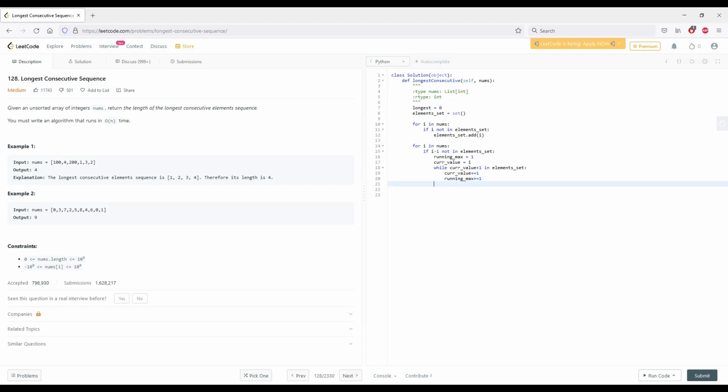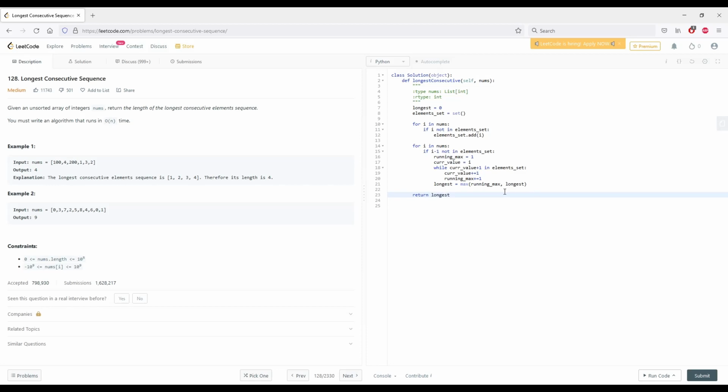Increment it. And once we're done, we're just going to set longest to be the max between itself and running max. And at the end here, we're going to return longest.